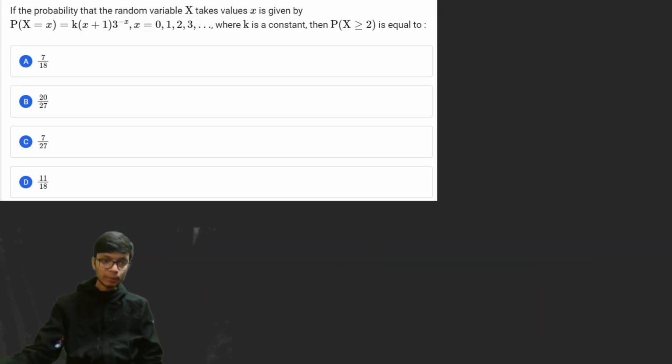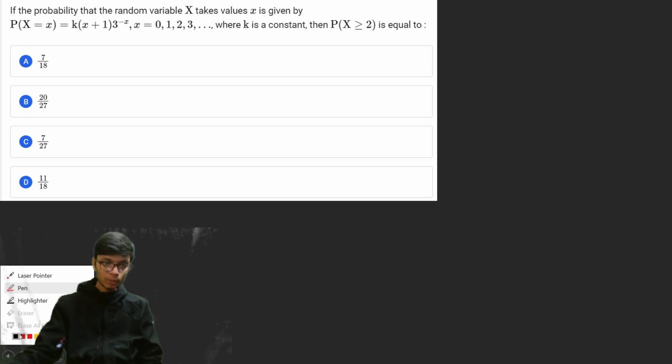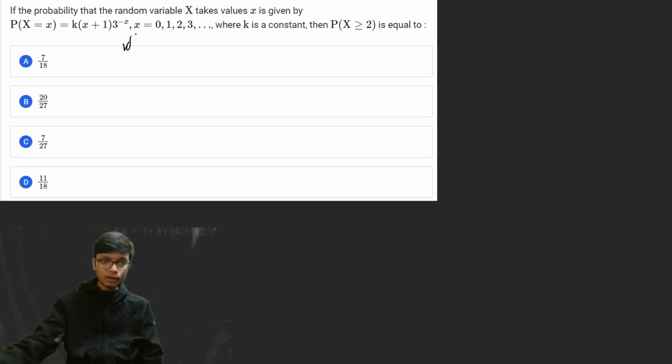So the next problem is again a problem which basically talks about discrete probability distribution. Okay, so we got a question on discrete probability distribution. It is saying that x denotes the random variable.